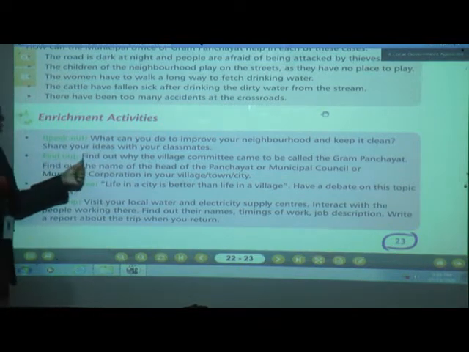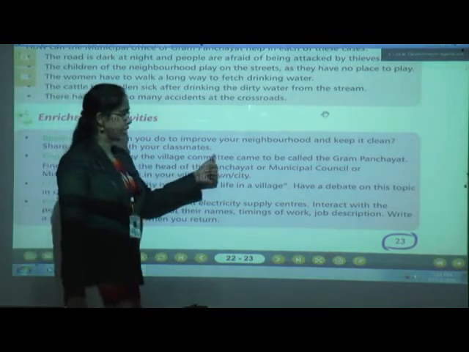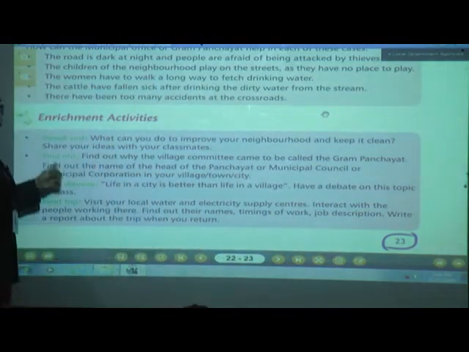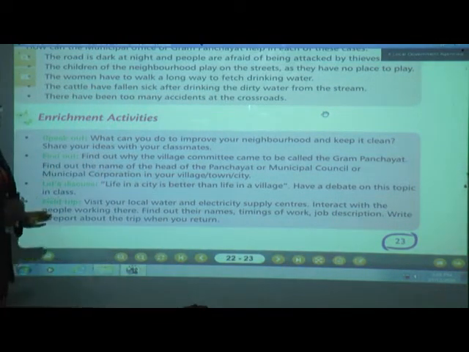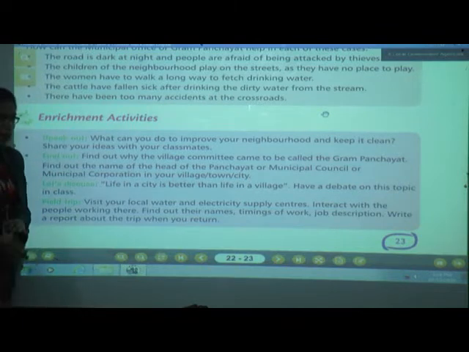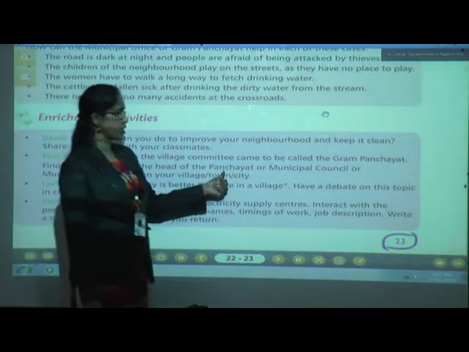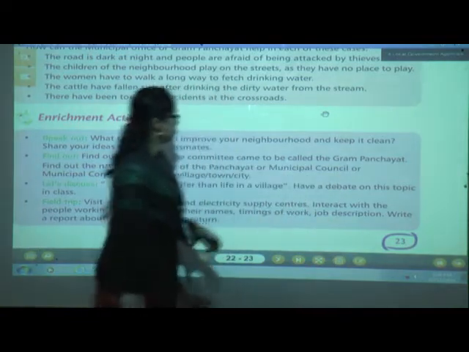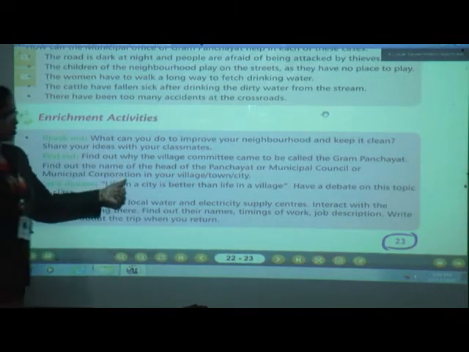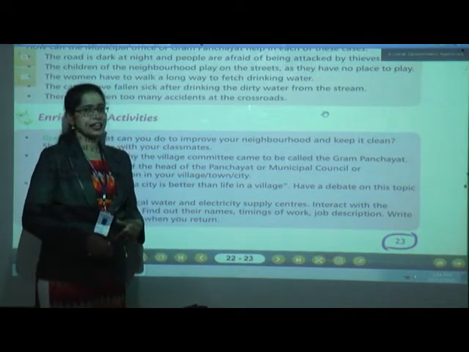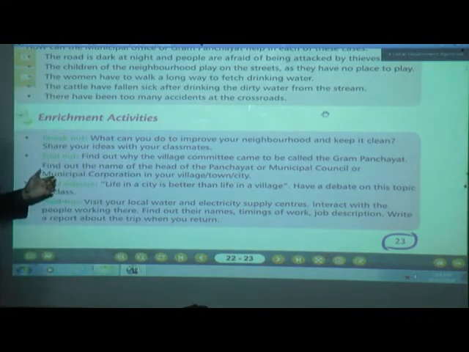Okay, then find out. Next is what? Find out why the village committee came to be called the Gram Panchayat. In this, you are going to find out why the village committee came to be called the Gram Panchayat. Next, find out the name of the head of the Gram Panchayat or municipal council or municipal corporation in your village, town and city. Where you are staying, at Solapur, you are going to find out the names, and you are going to write them in your scrapbook.